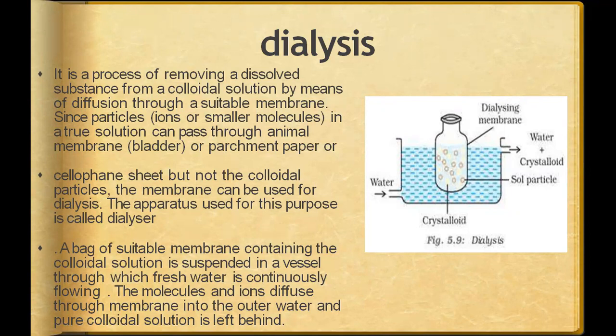So you can say this is a cellophane sheet. We often call a simple polythene sheet cellophane, but that is not actually cellophane; that is polyethylene, and cellophane is a different type of sheet. It is a kind of selectively permeable membrane, a membrane which allows only selective substances to pass through it. The apparatus used for this purpose is the dialyzer. The membrane used in the dialyzer is known as the dialyzing membrane, because dialysis takes place here. That is why we call it the dialyzing membrane.